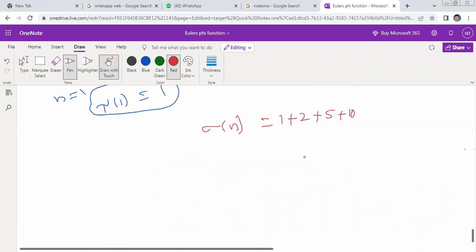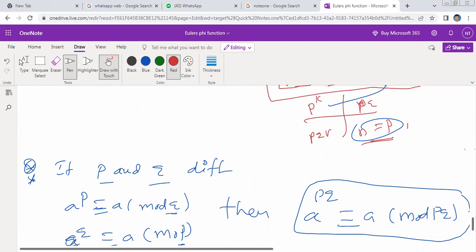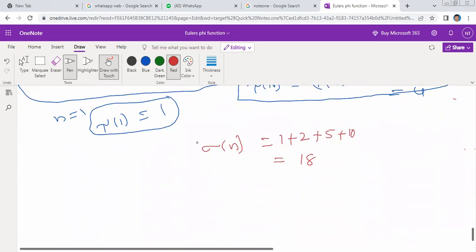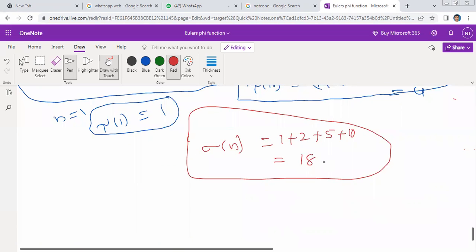Am I right? ఇవేనా? This is equal to ఎంత వచ్చిందండి? 18. Am I right? Are you okay? 1, 2, 5, 10. This is called the sum of the positive divisors of n. This answer is 18. We can find another ways.